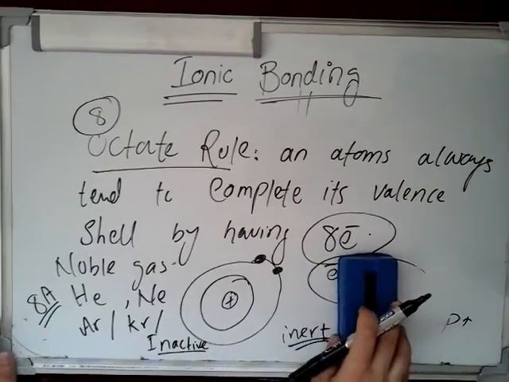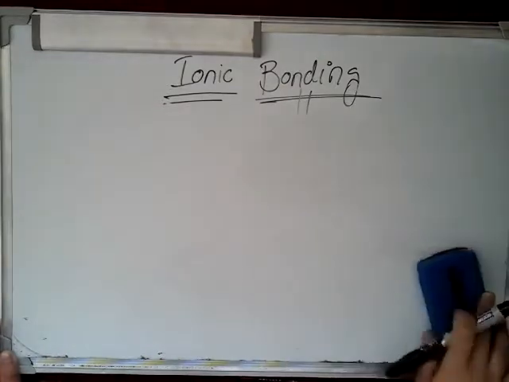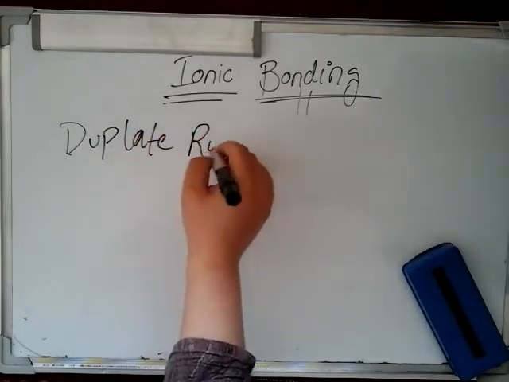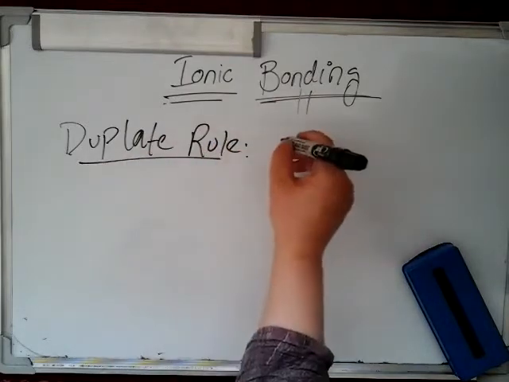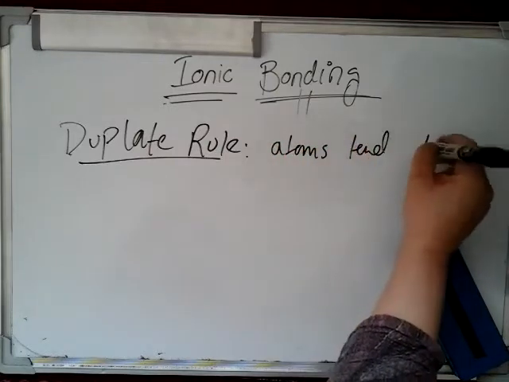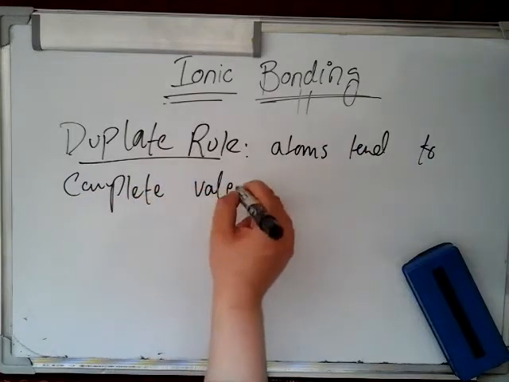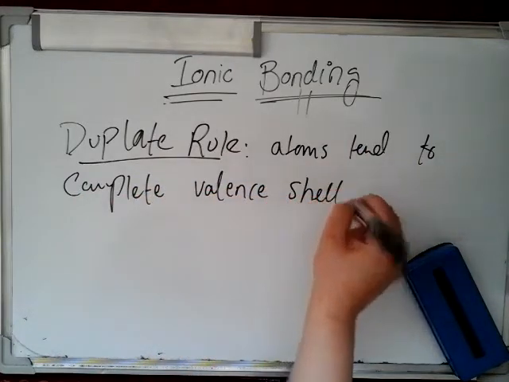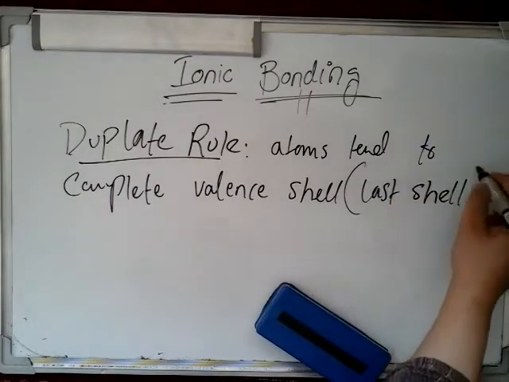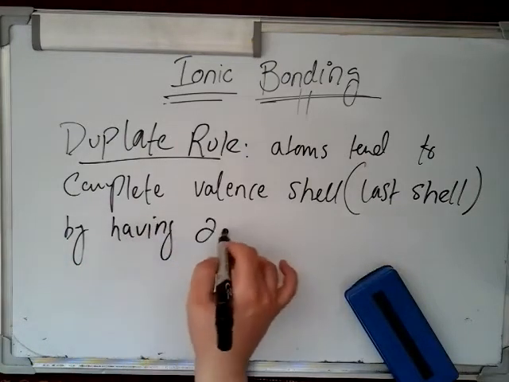Another rule, which is similar to the Octet Rule, is the Duplet Rule. It says that atoms tend to complete their valence shell, also called the last shell, by having 2 electrons.